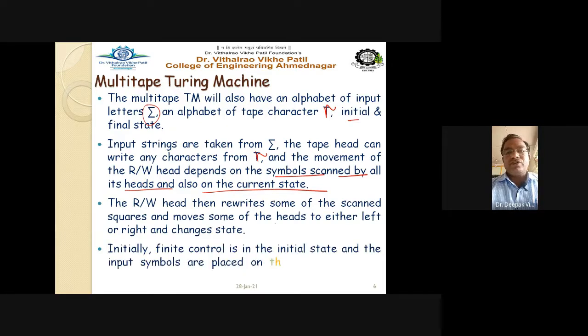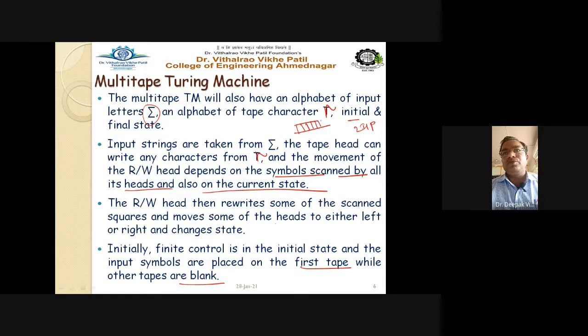Initially, the finite control is in the initial state and the input symbols are placed on the first tape while the other tapes are blank. Suppose there are two input tapes. The first input tape is selected, all the input symbols are placed on this first input tape, and the read-write head associated with this first tape is brought into action to read the inputs from that tape.